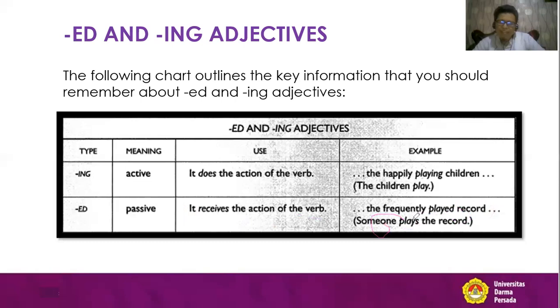I can give you a very short and clear tip here. Whenever you have ing, you usually have a person. I repeat again, when you have ing, you mostly have a person.